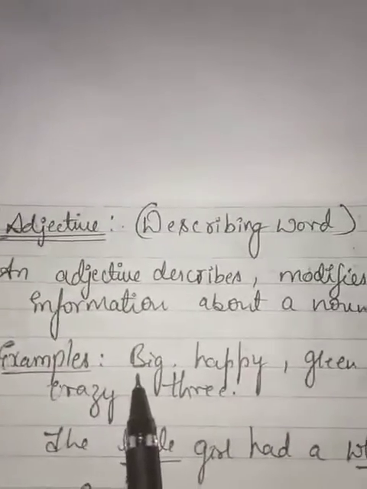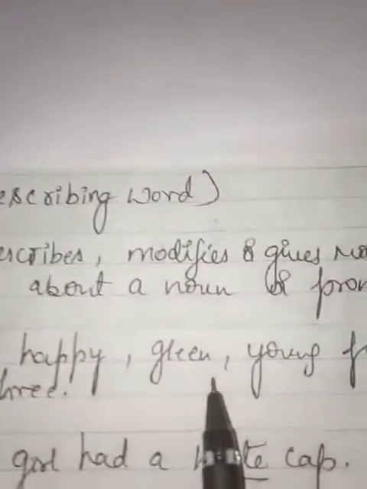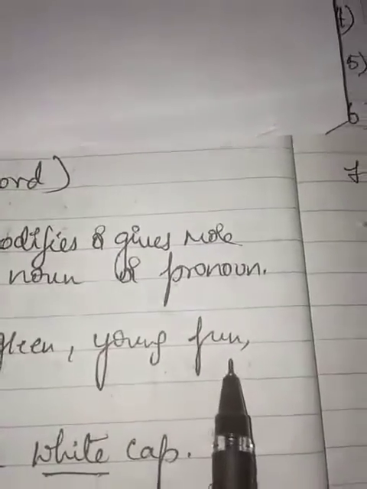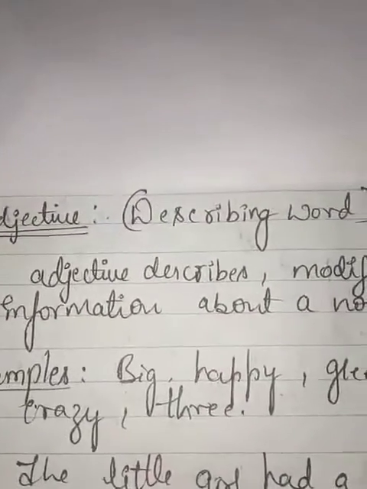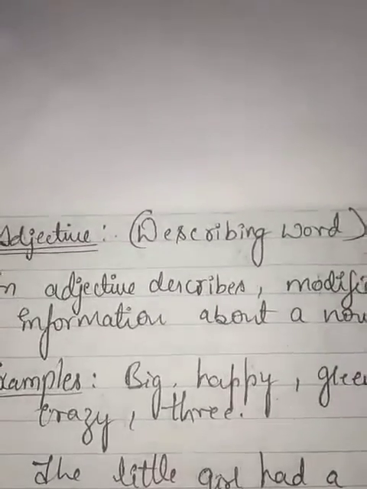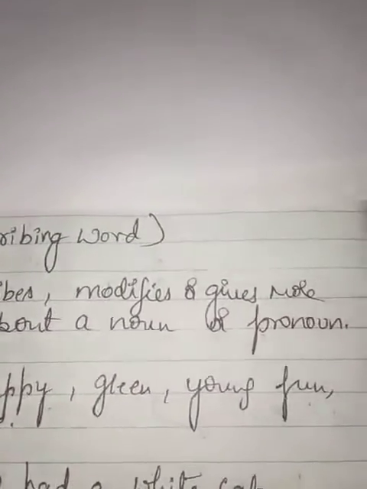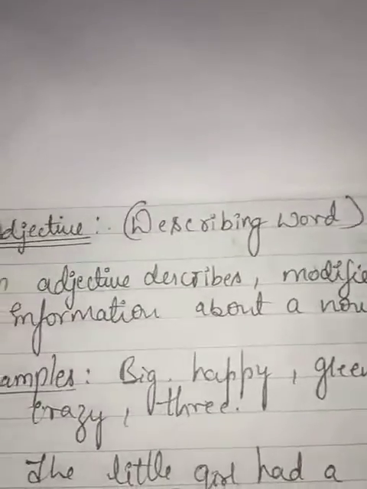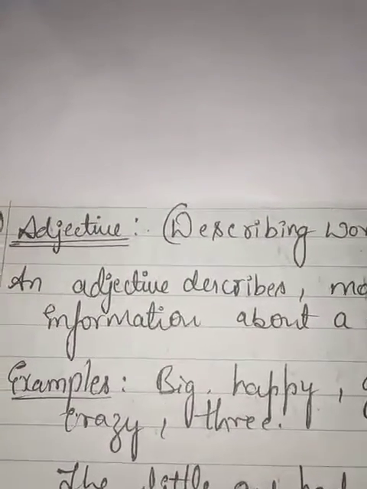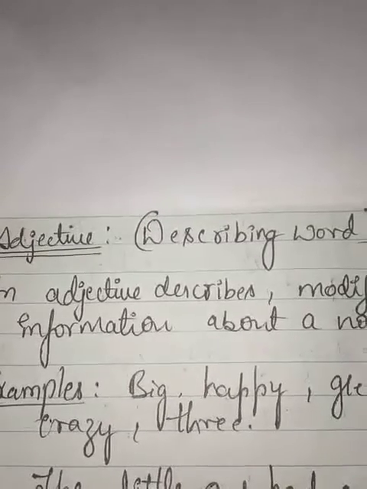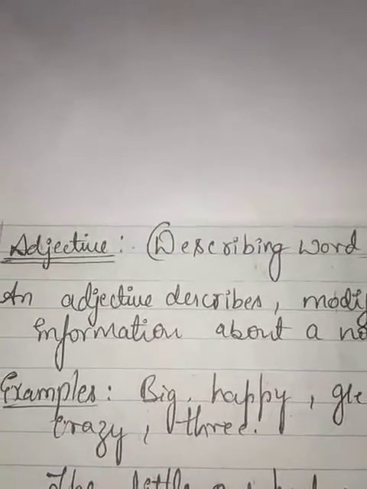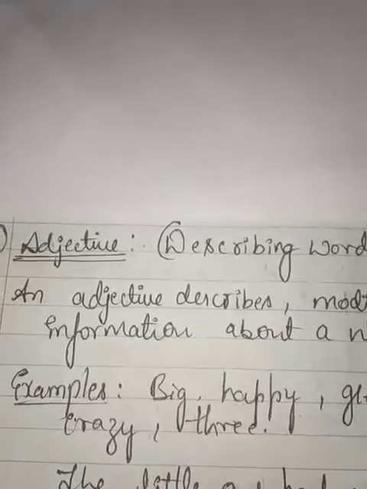Example, big, happy, green, young, fun, crazy, three. These are the words which describe a noun or a pronoun. So adjective is a describing word.